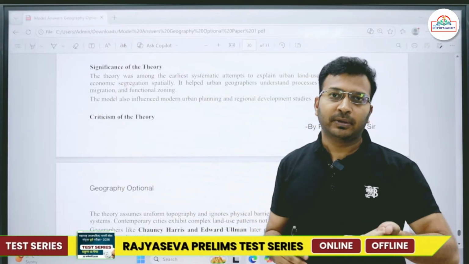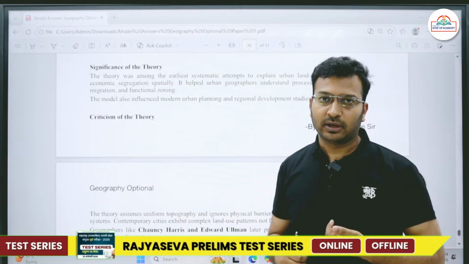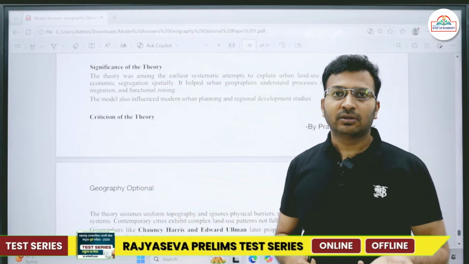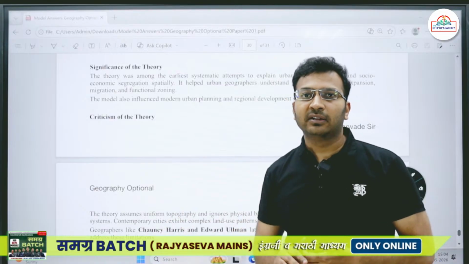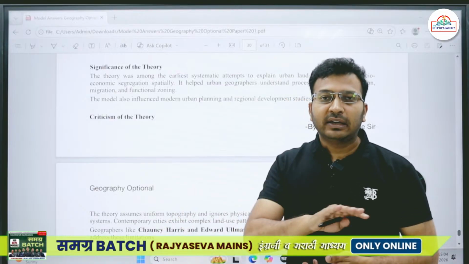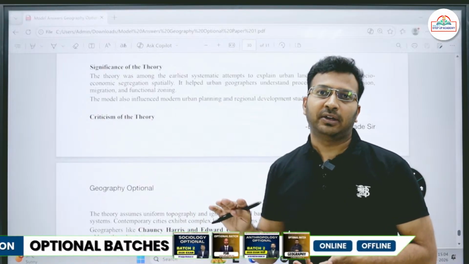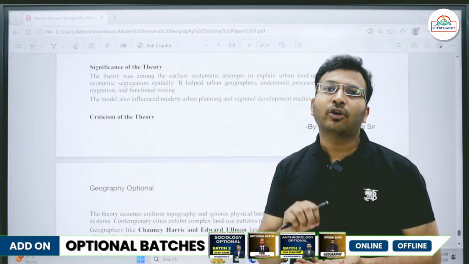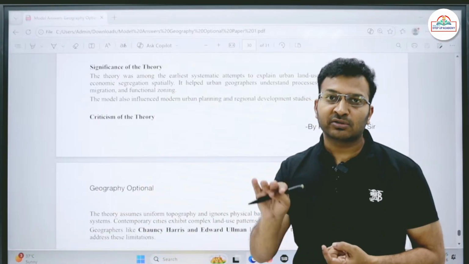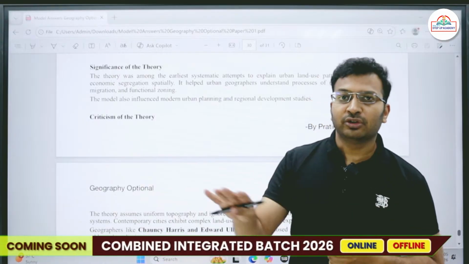No. For example, if I talk about Mumbai, on one side I find the coast, the Arabian Sea, and on the other side the Western Ghats. So the land surface is not uniform everywhere. Most of the Mumbai suburban area was a forest area, and there are small hills present.